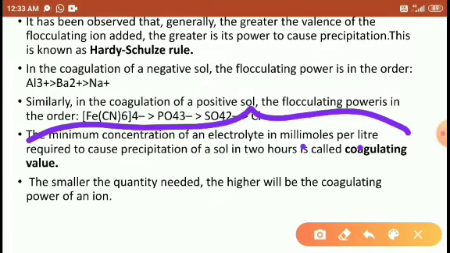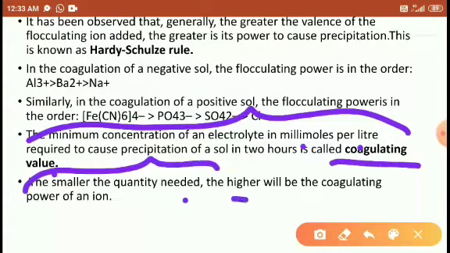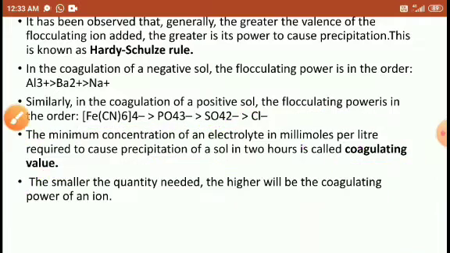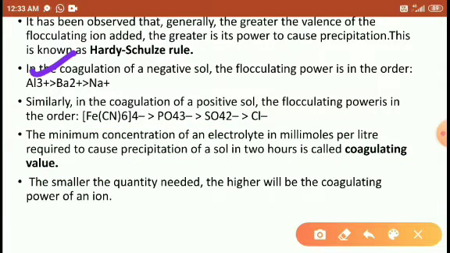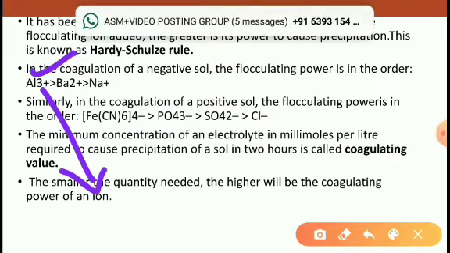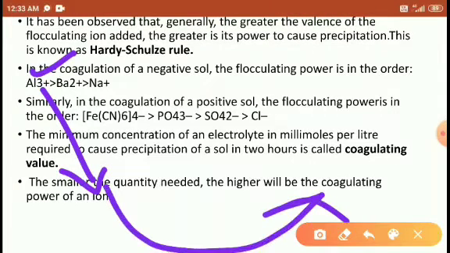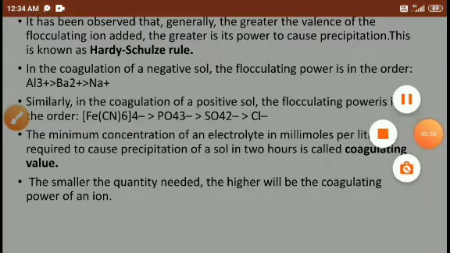So the minimum concentration of the electrolyte in moles per liter, the minimum number of electrolytes required per liter of the solution, is called the coagulation value. Right, students? Coagulation value. The smaller the quantity needed, the higher the coagulation. So if the charge is high, it requires less quantity, and coagulation will be at a faster rate. Right, students? I hope you understood your topics, students. Thank you so much.